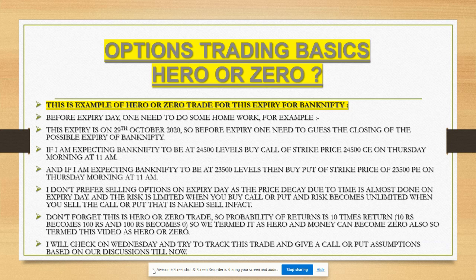I don't prefer selling options on expiry day, as the price decay due to time is almost done on the expiry day and the risk is limited when you buy a call or put. Risk becomes unlimited when you sell a call or put, that is a naked sell, in fact. Don't forget, this is a zero or a hero trade. So the probability of return is 10 times return. 10 rupees becomes 100, or 10 rupees becomes 200 at times, and 100 or 200 rupees becomes zero most of the times.